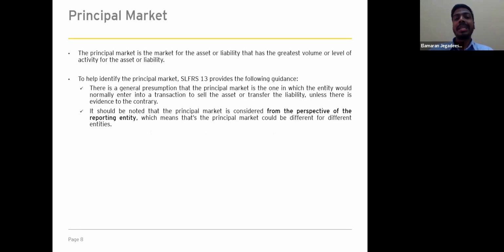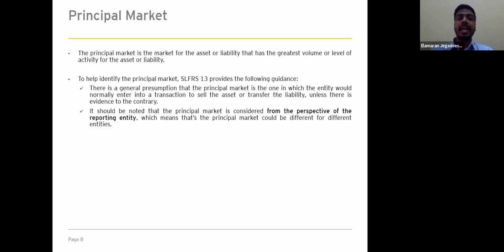The second component is identification of the principal market. The standard defines the principal market as the market for the asset or liability that has the greatest volume or level of activity for the asset or liability. So in order to determine the principal market, the standard gives the following guidance. The first guidance is that there's a general presumption that the principal market is the one in which the entity would normally enter into a transaction to sell an asset or transfer a liability, unless there is evidence to the contrary.